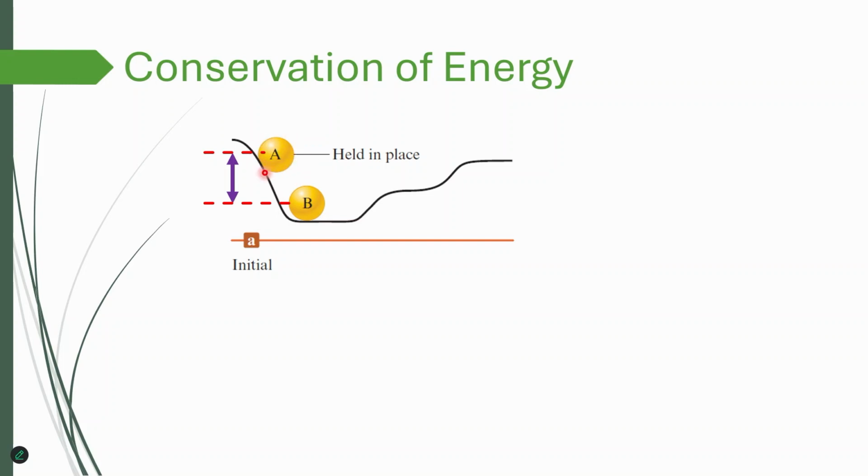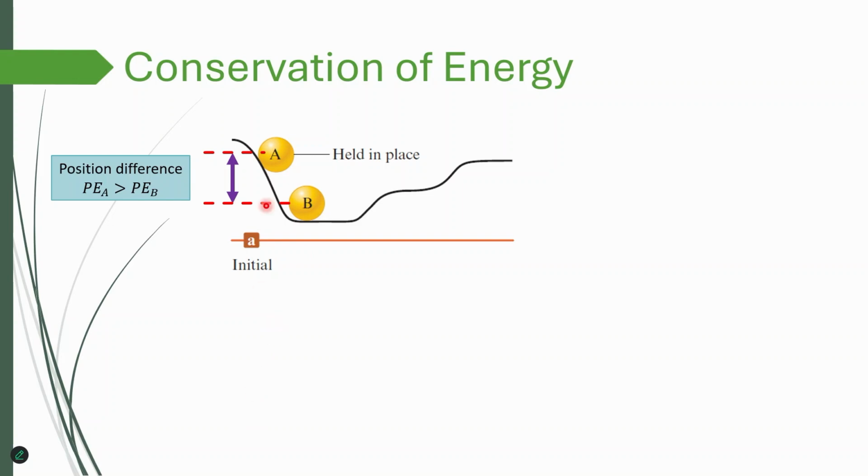The object A is higher than object B, and this height difference, this difference in position, leads to potential energy of A being higher than potential energy of B. And you might recall a formula that relates potential energy to height, mgh, and height of A is higher, so that means potential energy of A is higher.